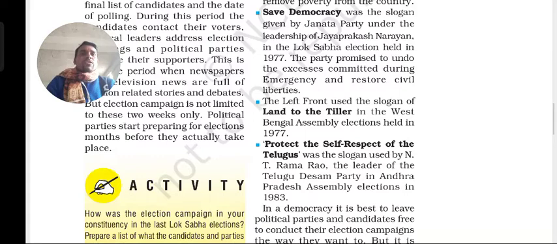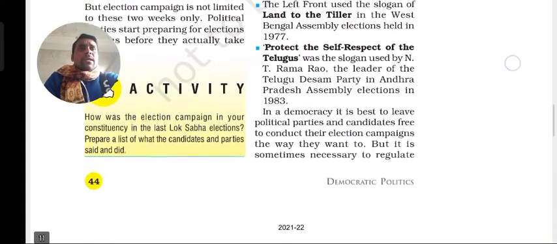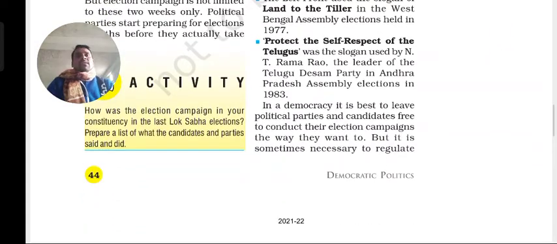These are the slogans that have been given in Andhra Pradesh. N.T. Rama Rao gave this slogan to protect the self-respect of the Telugus: Telugu Vari Atma Gauravam. That means the self-respect of the Telugu people. That is what the Telugu Desam Party in Andhra Pradesh stood for. These are some of the slogans that parties give during election time.